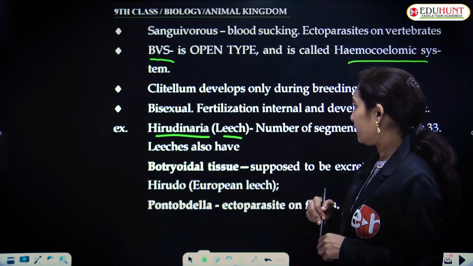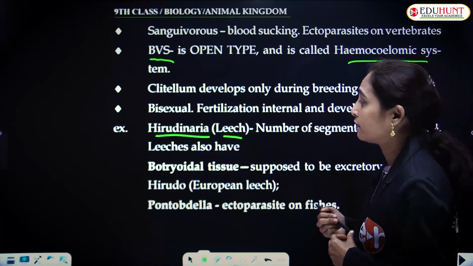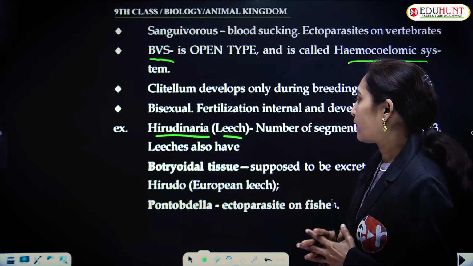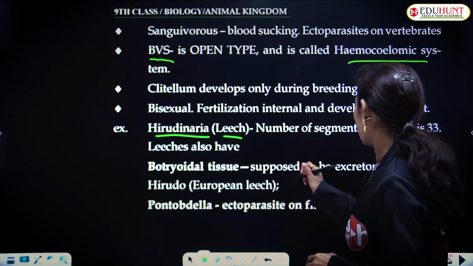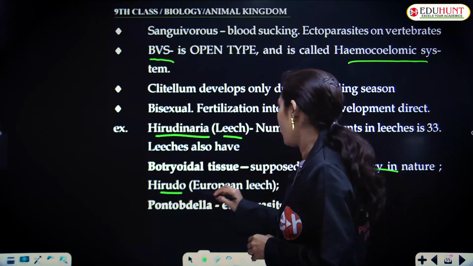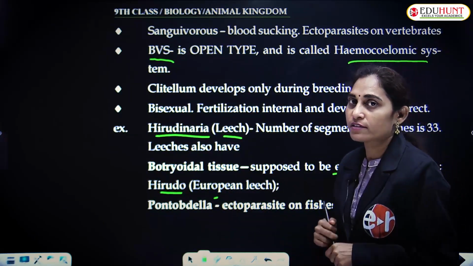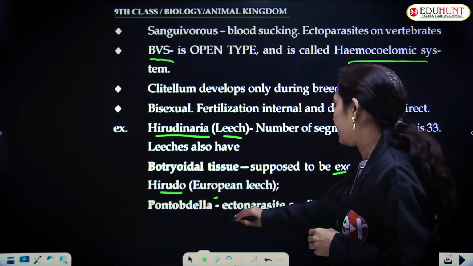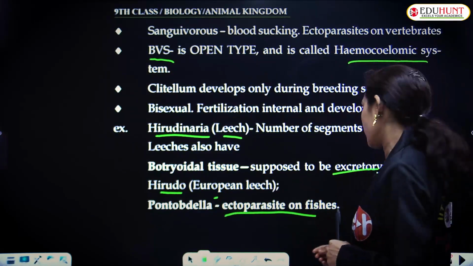Hirudinaria, commonly called leech, has 33 segments in the body, and these are constant. Botryoidal tissue, the excretory tissue, is present. Hirudo, the European leech, is another example. And Pontobdella is an ectoparasite on fish.